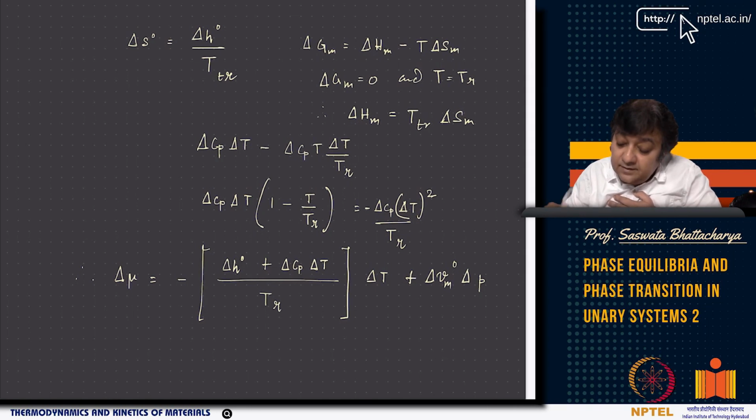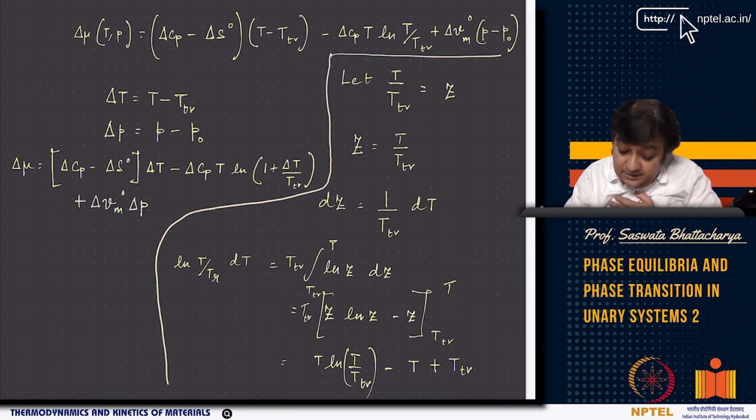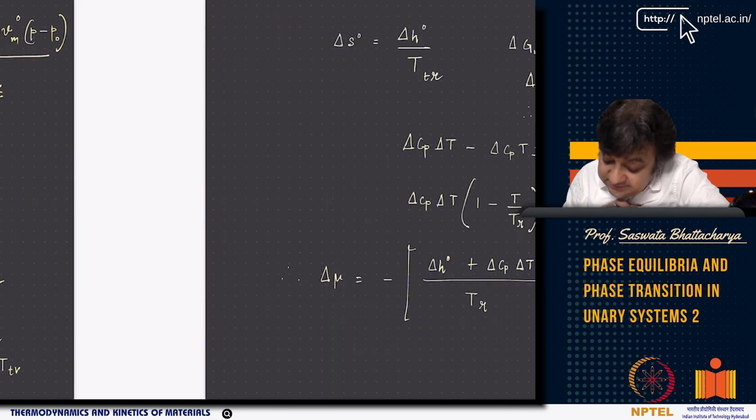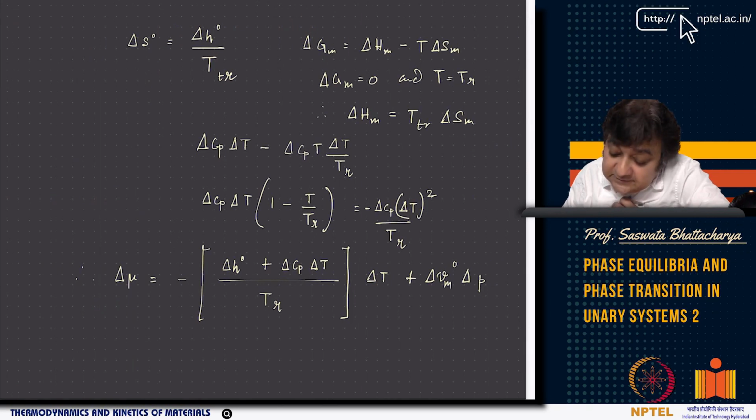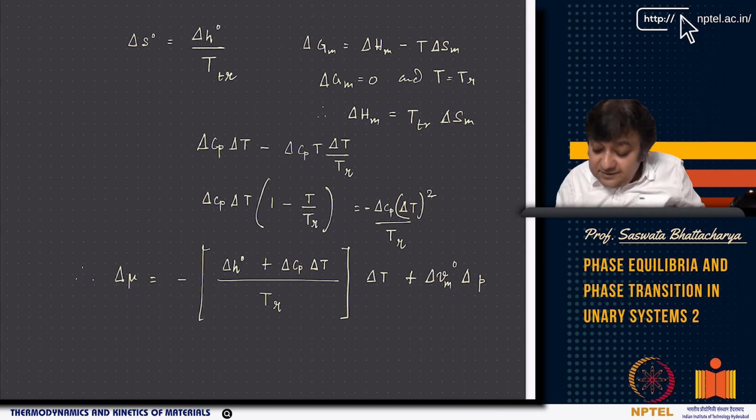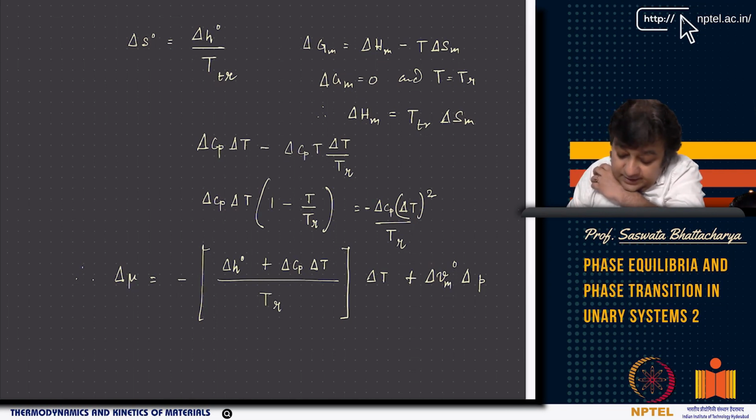I have taken a small difference, so basically you have this T ln T by Tr, and the ln T by Tr is gone. So you just require to take delta Cp dT common, so this becomes 1 minus T by Tr, which is basically going to be dT by Tr. So if I integrate, I get,